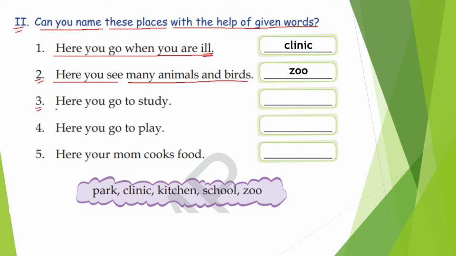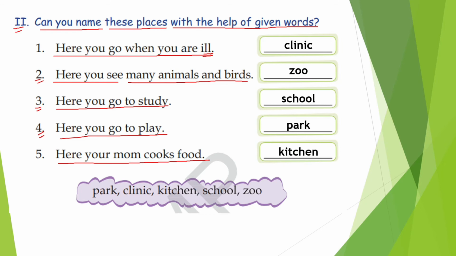The third one is, here you go to study. Where do you go to study? You go to study at school. Right, cool. Now the fourth one, here you go to play. Where do you go to play, children? You go to play at the park. So the right answer is park. And here your mom cooks food. Now tell me, children, where does your mother cook food? Your mother cooks food in the kitchen, right? Even my mother cooks food in the kitchen. Alright, let's move on to the next exercise.